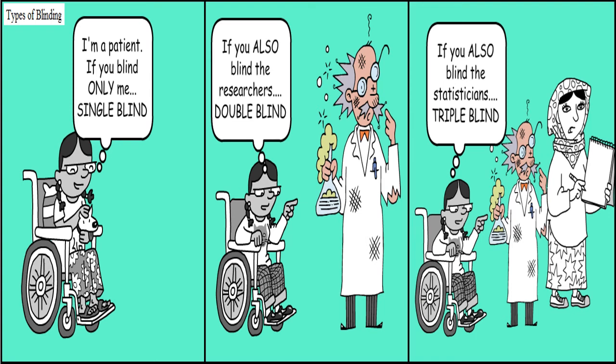So they also don't know, because if they know that group A is the intervention group or new treatment group, they may give biased results. They may have psychological biased results. So that is why the doctor also does not know in the double blind. In the triple blind, the people who are analyzing, that is the statistician, also don't know which group is what. Okay, so these are all things done to avoid bias.